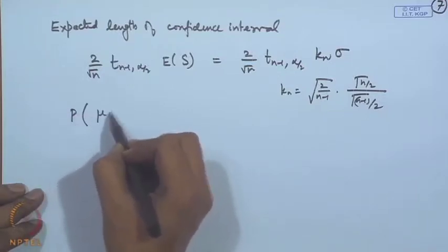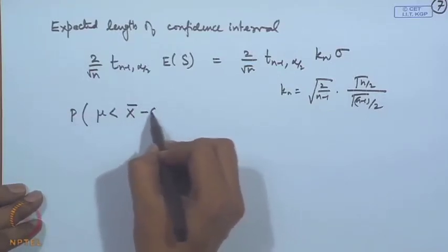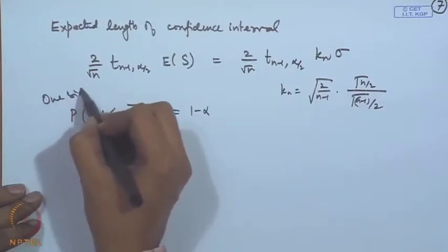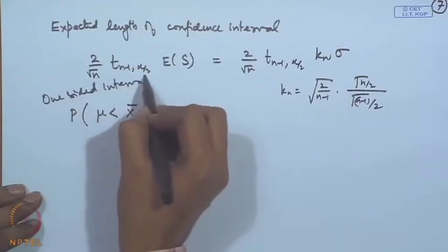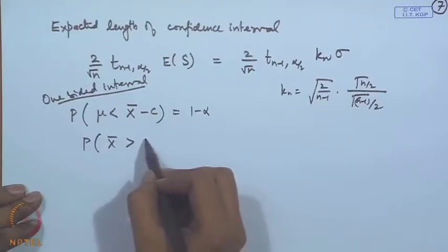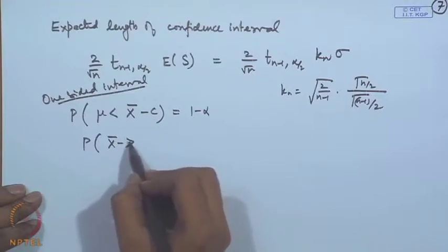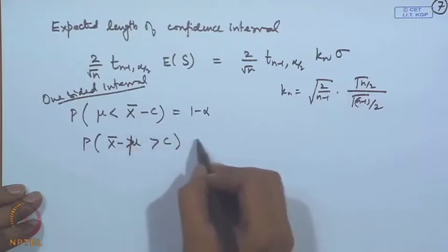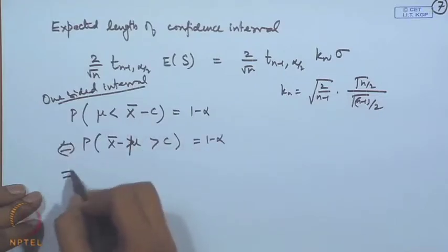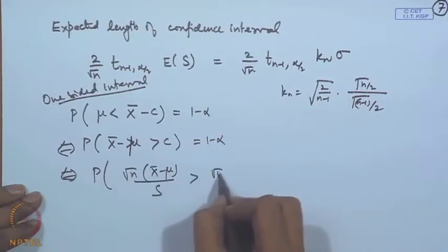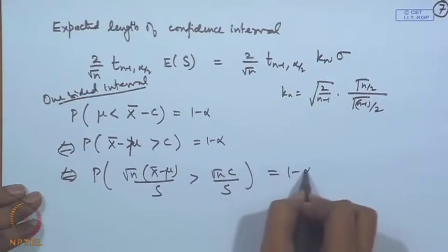If you want one sided, so for example, you may say probability of x bar minus mu greater than c is equal to 1 minus alpha for one sided interval. That means probability of root n x bar minus mu by s greater than root n c by s is equal to 1 minus alpha.